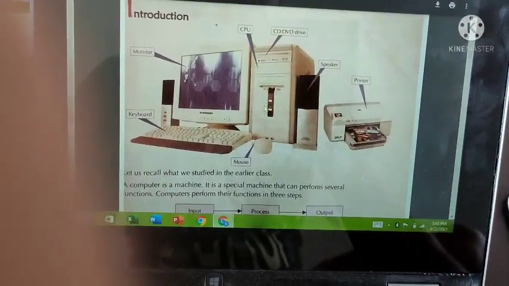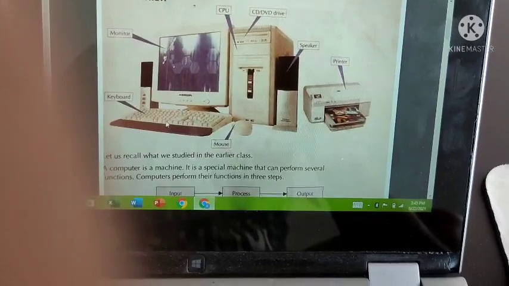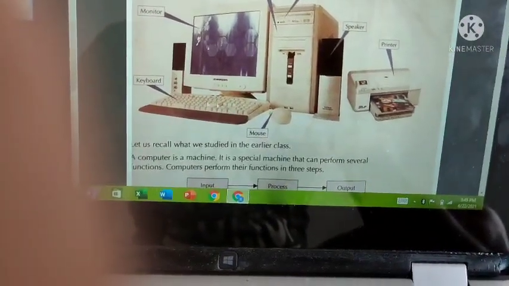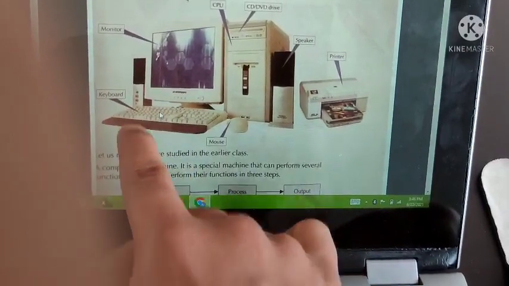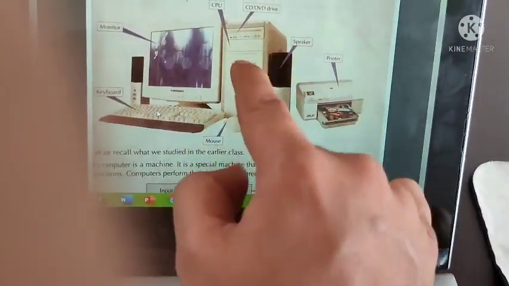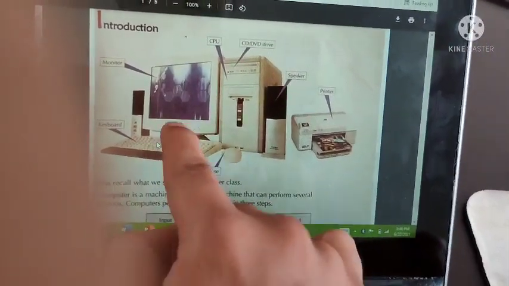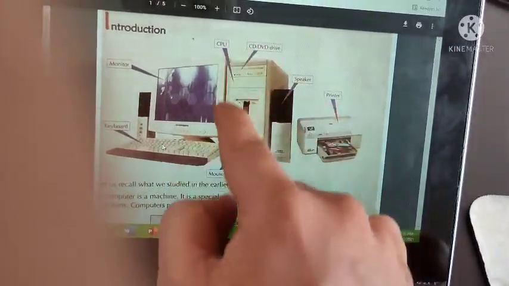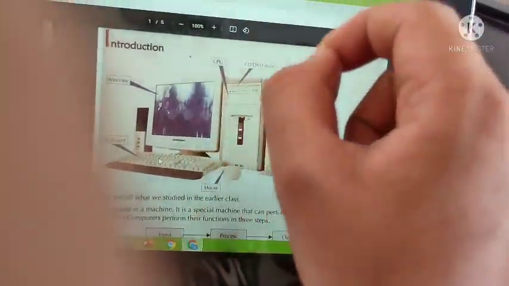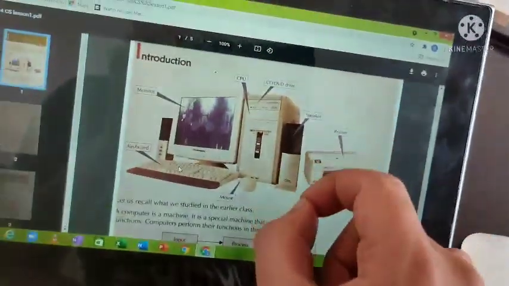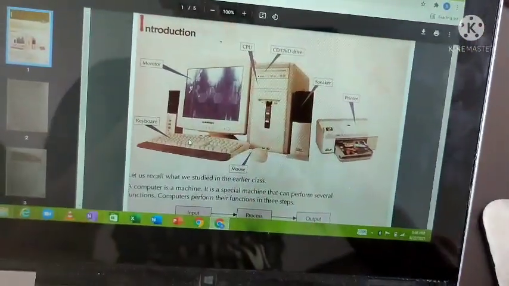What is the work of this unit? It processes the data, whatever instruction you are giving through the input device. These inputs are processed in the CPU. Understood? What is the expansion of CPU? Central processing unit. In the name itself, it is described. So it processes the data. That's it.